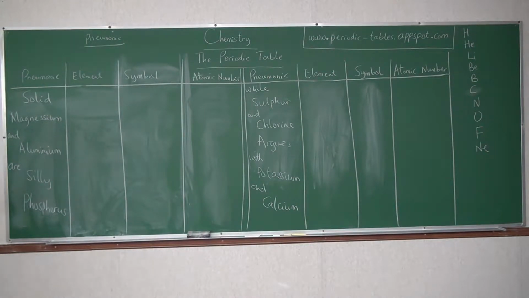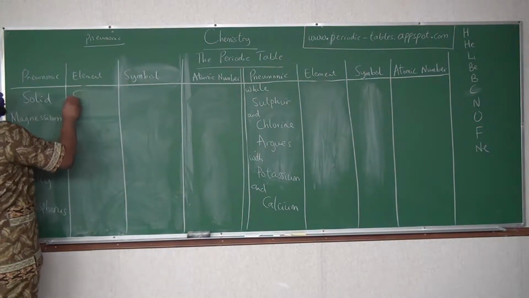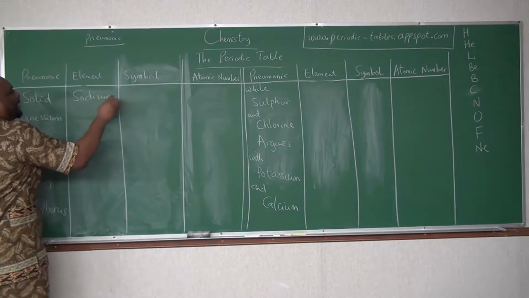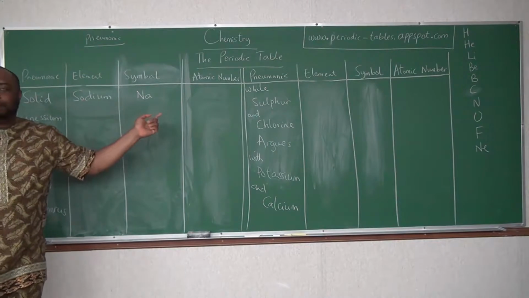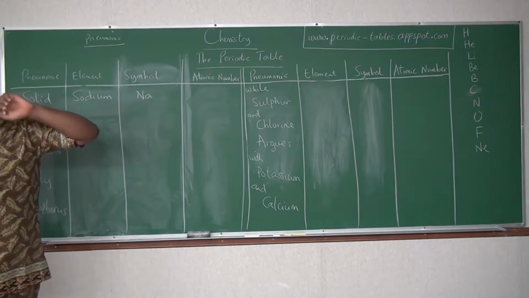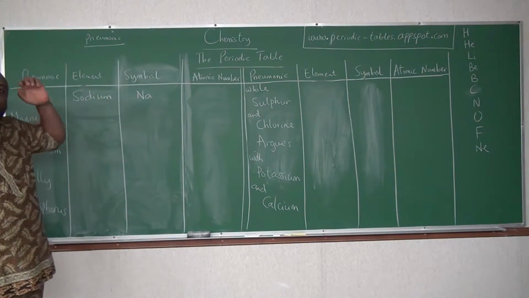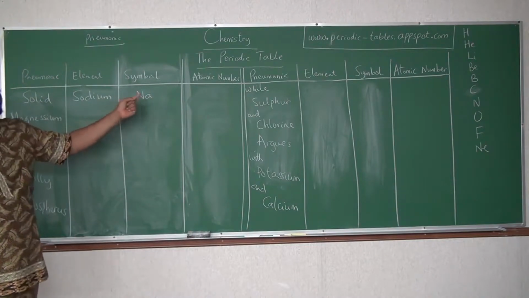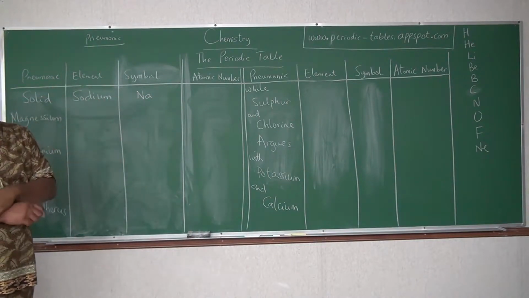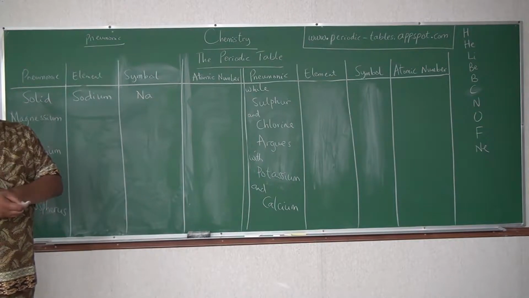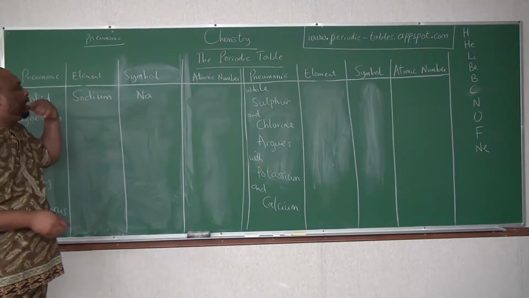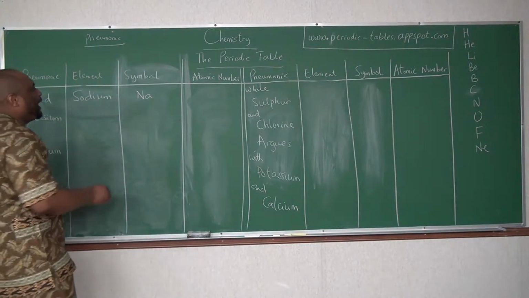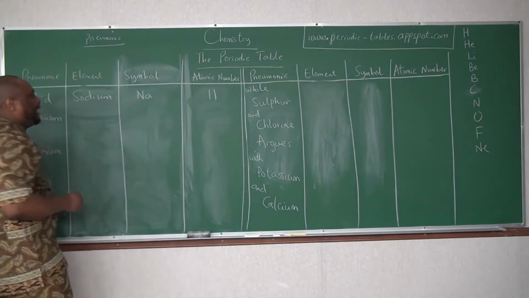You've almost done the whole thing. Solid is sodium. Sodium is Na. Natrium is a Latin name, and that's where you get the symbol from, because some of these symbols are derived from Latin names. So you have natrium, which is your sodium. That's why we have Na, and this is atomic number 11.